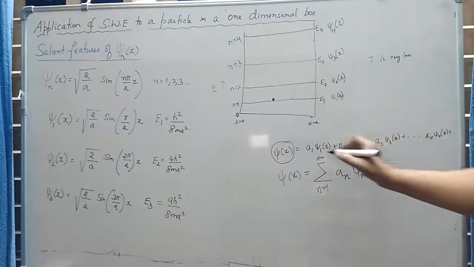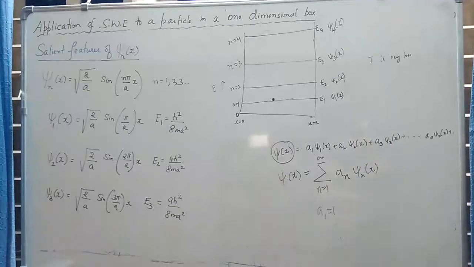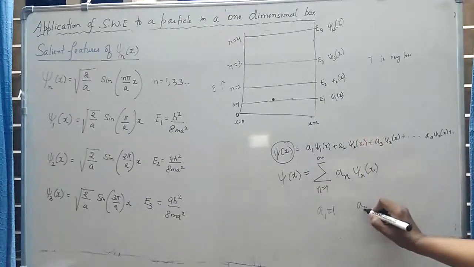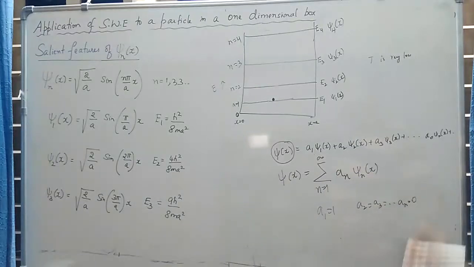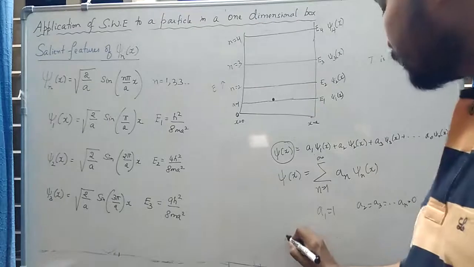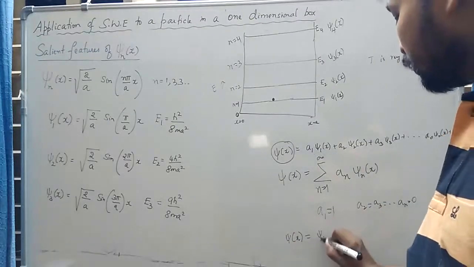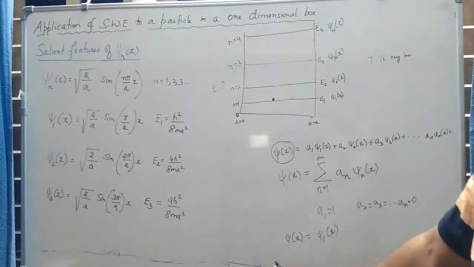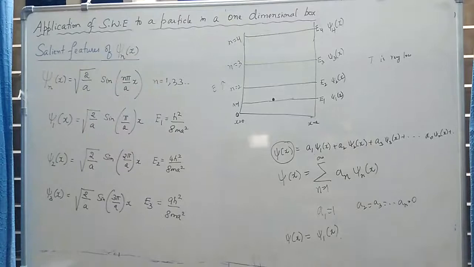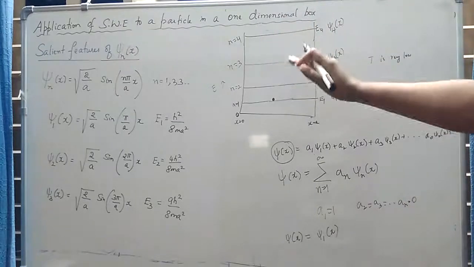What does it mean? It means that a1 becomes equal to 1 in that case, and all of a2, a3, a4 up to an become 0. So in such a case, psi of x is nothing but a1, which is 1, into psi1 of x. This is nothing but the ground state. At very low temperature, the higher energy states' contributions are very small.